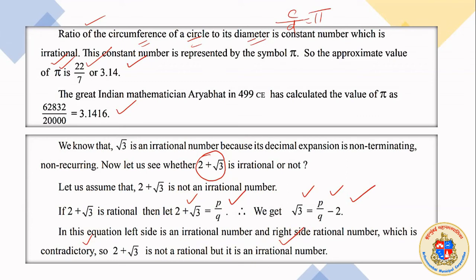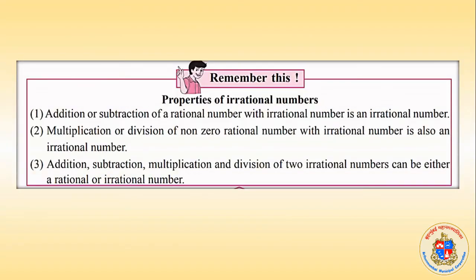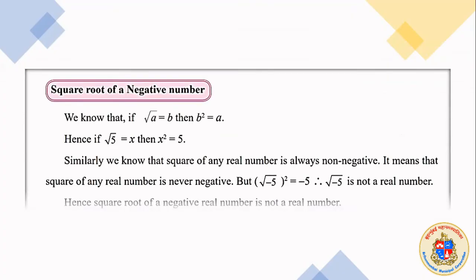So if you add anything to an irrational number, the result will be an irrational number. That is what you are learning. Addition and subtraction of a rational number with an irrational number is an irrational number. Multiplication or division of a non-zero rational number with an irrational number is also an irrational number. Addition, subtraction, multiplication and division of two irrational numbers can be either a rational or an irrational number. Examples are given in your textbook for each situation. Please go through it. Okay, we will go ahead.